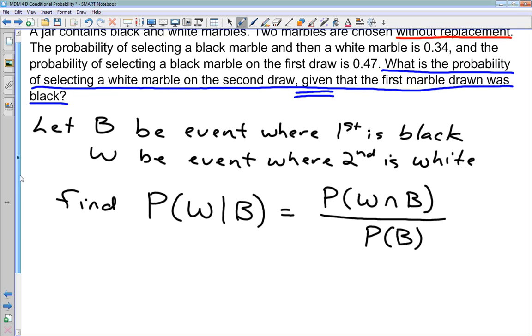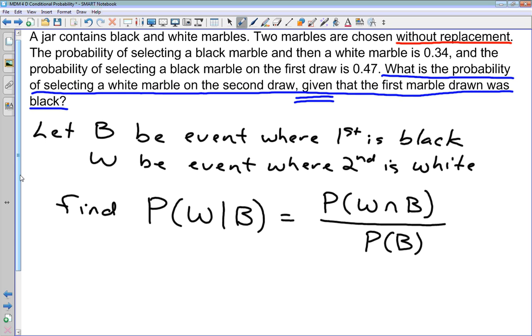Well, they've given us all the numbers that we need in this question. The probability of W and B is given to us right here. It tells the probability of selecting a black marble and then a white marble, 0.34. So that's the probability of both events occurring. What about the probability of just B occurring all by itself?